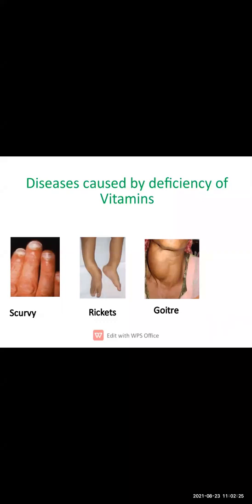Okay, so this is the first picture that is scurvy, that is caused due to the deficiency of vitamin C. Then rickets, you can see that the bones are not properly developed, softening of the bones, and fractures can occur if the bones are not strong. This is the deficiency of vitamin D. Rickets is the disease of vitamin D deficiency. Then goiter. Goiter is the deficiency of a mineral, that is iodine. If iodine is not present in proper proportion in your food, you will get the disease known as goiter. Okay,